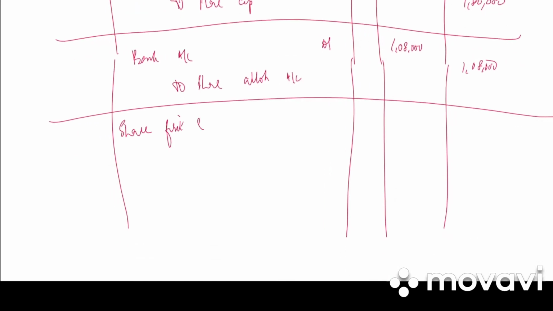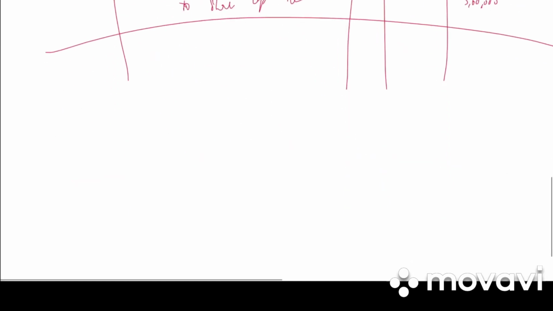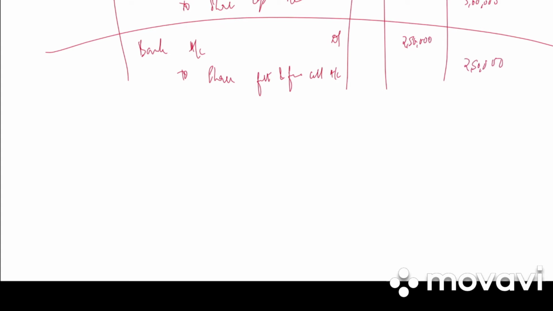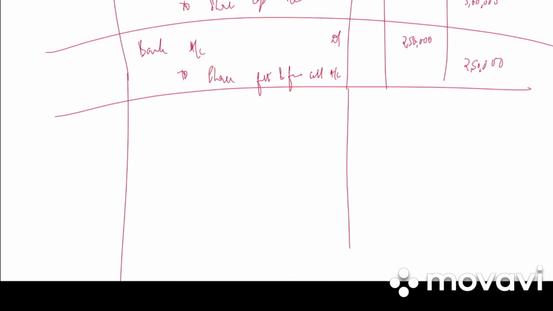Next we have share first and final call account debited to share capital account. 60,000 into 5, 3 lakh debit, 3 lakh credit. Write the narration: share first and final call money due. And then in the question they have said only 2,50,000 was received. So bank account debited to share first and final call account. 2,50,000 debit, 2,50,000 credit.